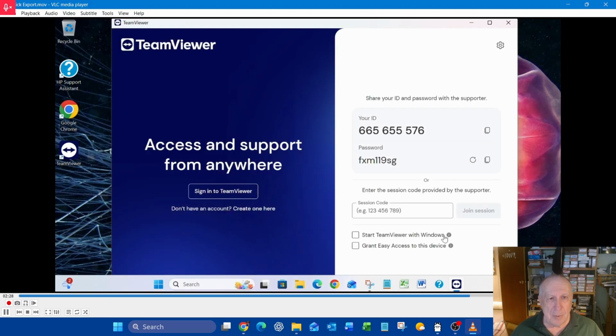Now this is an important part, your ID. This is what never changes. This is what you're going to give me first time. And then it's the password. Now the password always changes. Every time you open up TeamViewer, you'll have a different password. So when I contact you, you'll give me the new password.